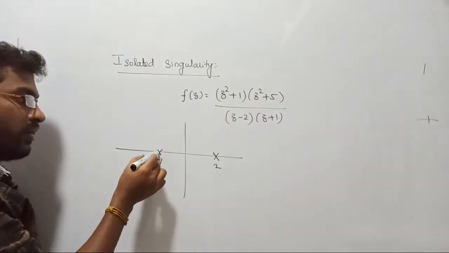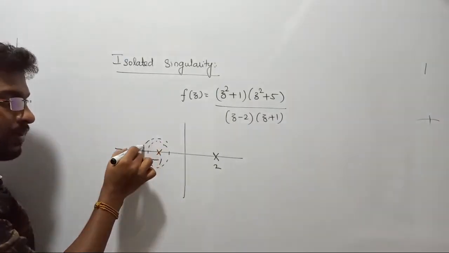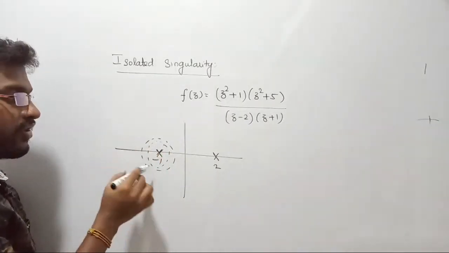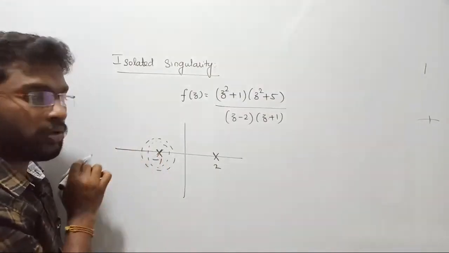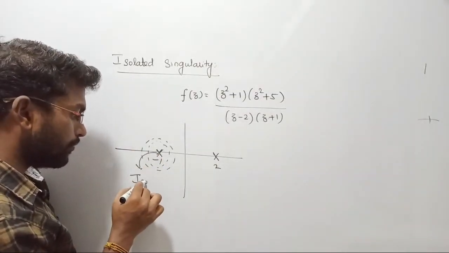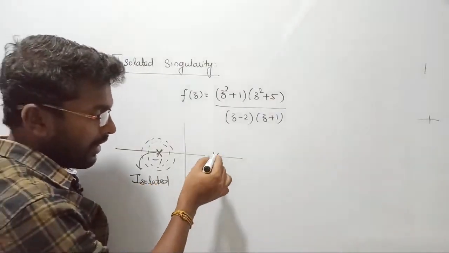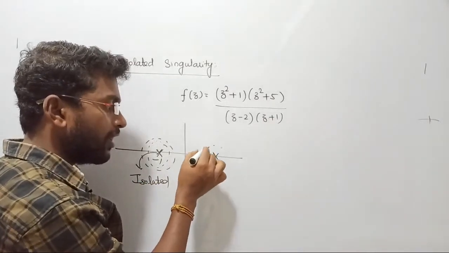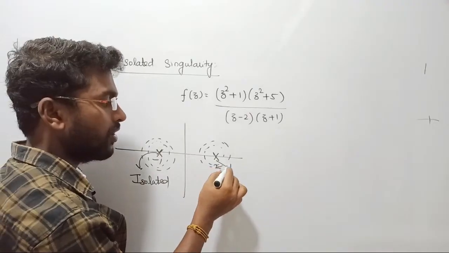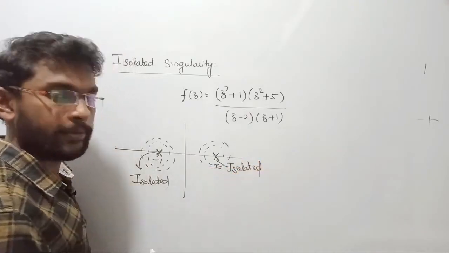In the neighborhood of this pole, is there any other pole? No, right? If there is no one lying in the neighborhood of a selected pole, then that pole is called an isolated singularity. Similarly, at this point, no one lies in the neighborhood of this point, so that is also called an isolated singularity. That is the meaning of isolation.